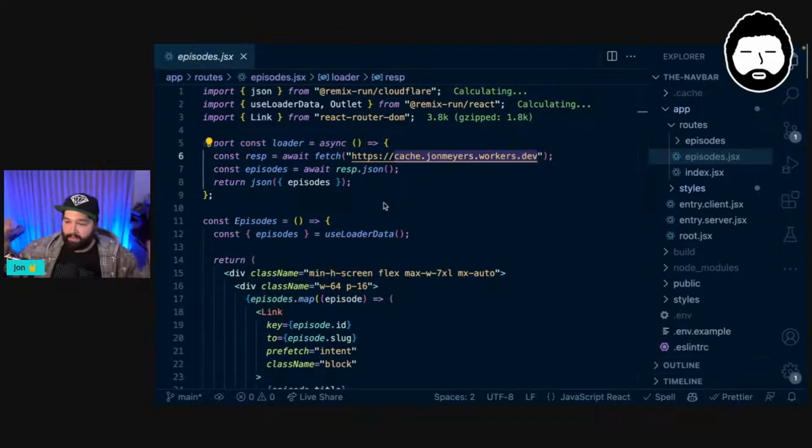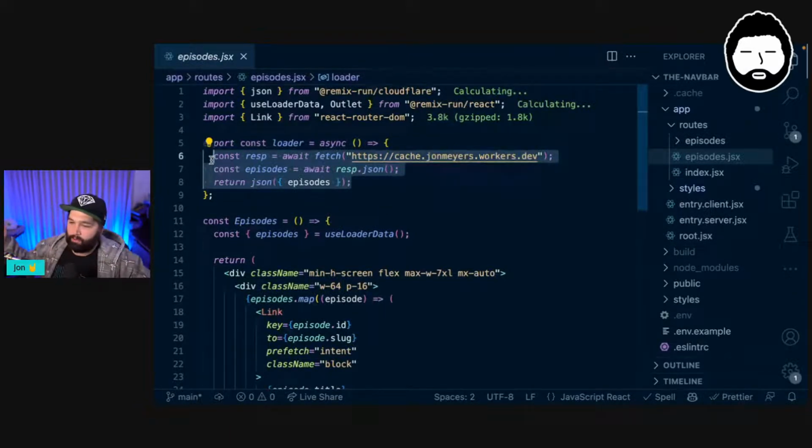Now, you can use a fancy library like Apollo client or Urql or something like that. But one of the big things that they give you is some client-side magic around caching and remembering some of these values so it doesn't need to fetch them again. But since we're handling that with Cloudflare in the middle layer, and we're basically just sending this request from the server side, we don't actually get the benefits of using any of those libraries. People always tend to reach for a library to do this, but it's actually just a post request that we're sending.